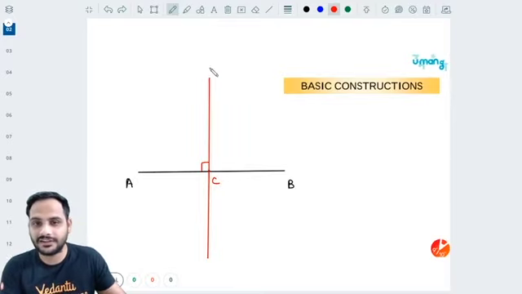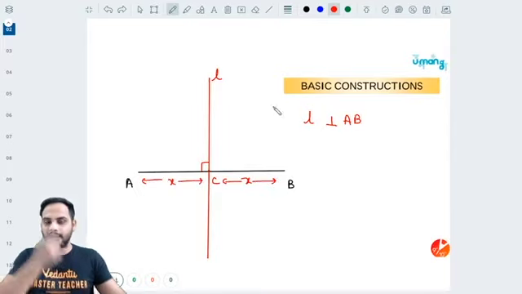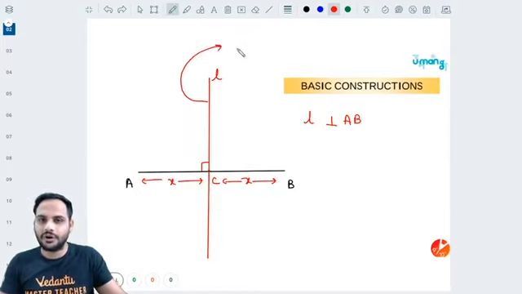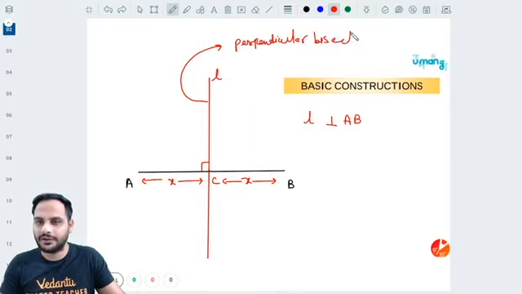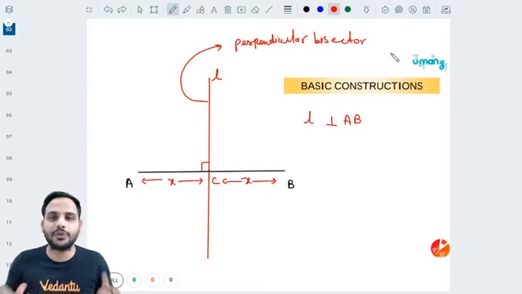So you can clearly see this line, let us say this is line L. This line L is perpendicular to AB, and also it is dividing AB into two equal parts. Both are equal because C is the midpoint. So this line L is called perpendicular because it is at 90 degrees, and bisector because it is dividing it into two equal parts.